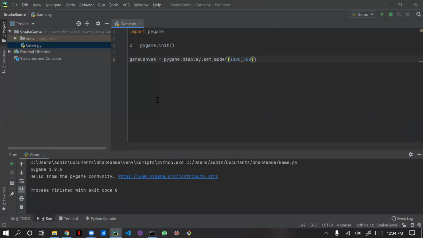Yep, we got this game window, but as soon as it comes, it goes.